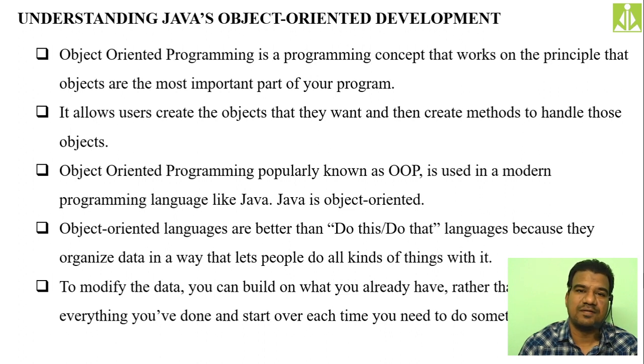Rather, we follow a different approach to do the program development, and that approach is nothing but your object-oriented programming approach, object-oriented development. Then we discussed what are classes, what are objects, how an object can be created from a class, and how a class is going to describe an object. So basically inside a class, we put the complete description about an object, isn't it?